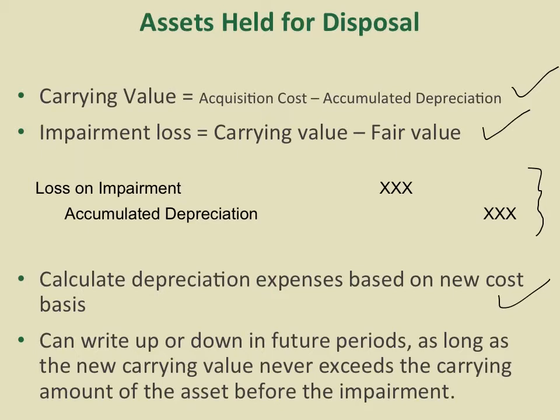However, the interesting thing is for those assets held for disposal, we could actually write up or write down in future periods as long as the new carrying value never exceeds the carrying amount of the asset before the impairment. If you remember, for those assets held for usage, we cannot write up. The only thing we could do is keep the cost basis or write down. We can never write up. So that's the only difference between assets held for disposal and assets held for usage.